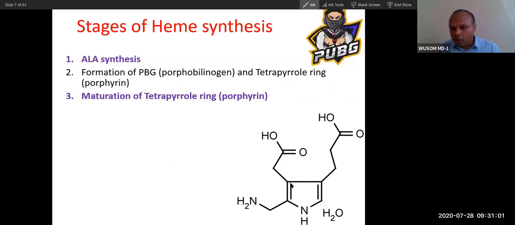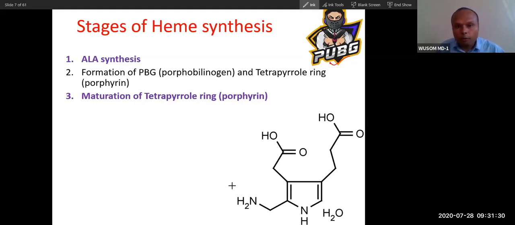In this porphyrin, one part has 3 carbons and another has 2 carbons. This is propionic acid, this is ethanoic acid. So there is an ethanoyl side chain, a propionoyl side chain, and one aminomethyl group. So this is actually PBG, a very famous name, which is why I've inserted it, so that you remember the name.